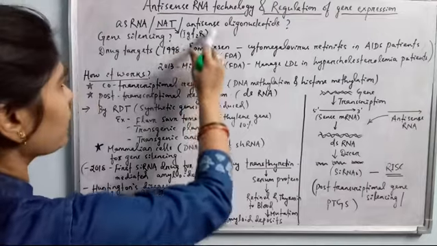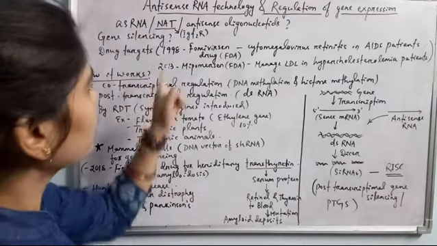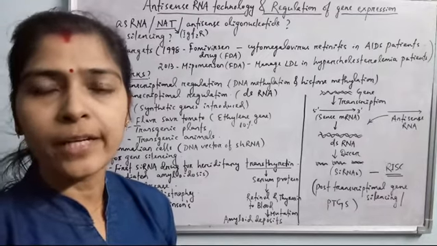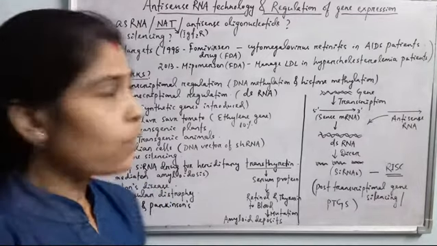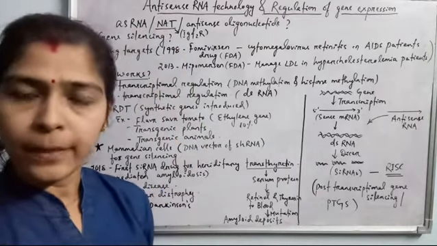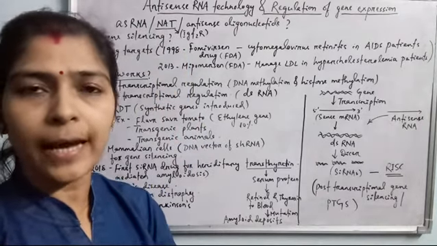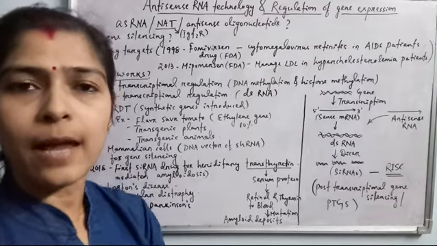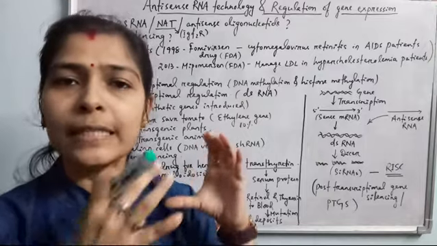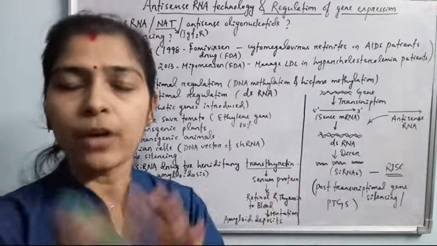One example I have written here is the insulin-like growth factor 2 receptor. This is a gene which is also inherited from the parents to the offspring. Okay, and it is the naturally occurring antisense RNA. This gene produces naturally occurring antisense RNA, and this antisense RNA pairs with the sense RNA, forming the duplex RNA so that it can inhibit the expression of other genes.